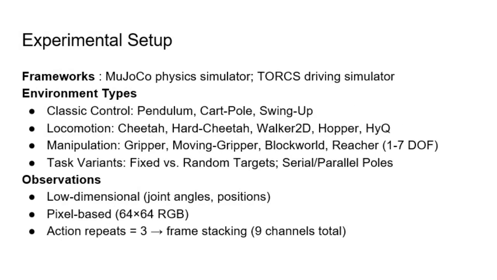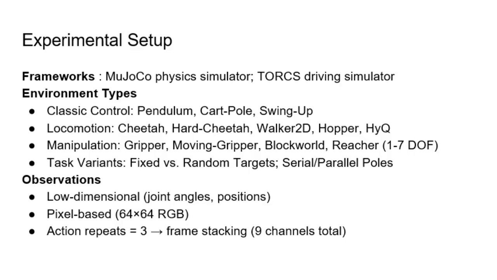We now describe the experimental setup of the DDPG paper, which was evaluated on a wide variety of simulated environments, mostly built in MuJoCo and TORCS. MuJoCo provides realistic physics for robotic control tasks, while TORCS is a car driving simulator for steering and acceleration control. These environments fall into a few main categories. First is classic control problems, which are simple tests of balance and stability. Locomotion tasks, which require coordinating multiple joints for forward movement. And manipulation tasks, where the agent must interact with objects, grasp, lift, or move them to a target. There are also task variants such as serial and parallel cart pulls designed to test the algorithm's robustness.